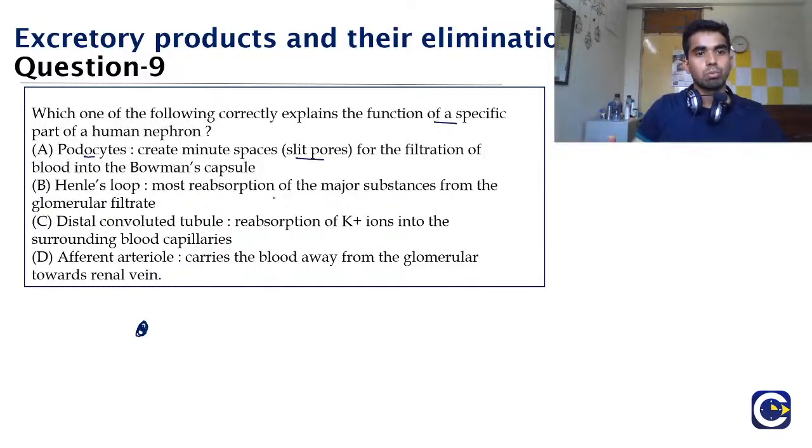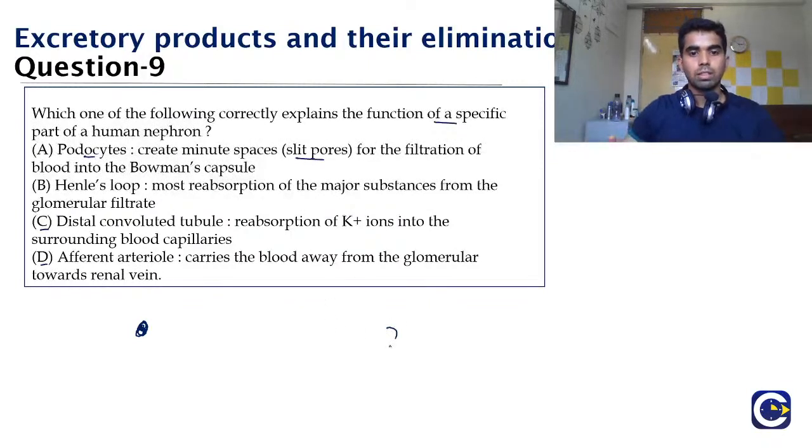It is the most reabsorption of the major substances from the glomerular filtrate. Option C, distal convoluted tubule, reabsorption of potassium ions into the surrounding blood capillaries. Option D, afferent arteriole, carries the blood away from the glomerulus towards the renal vein.